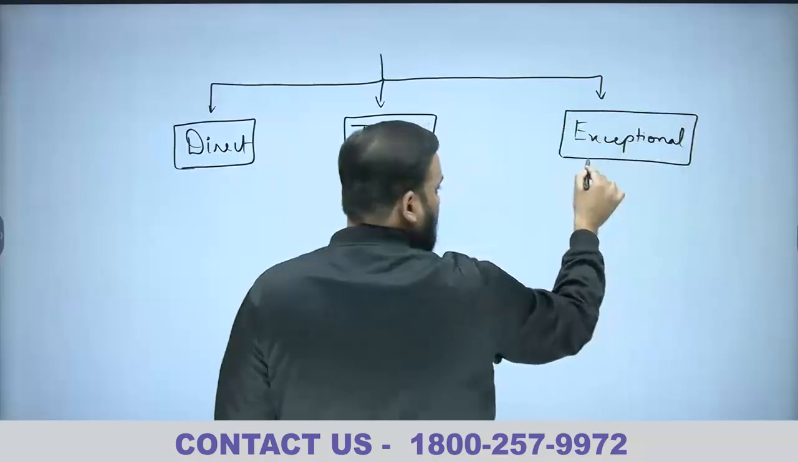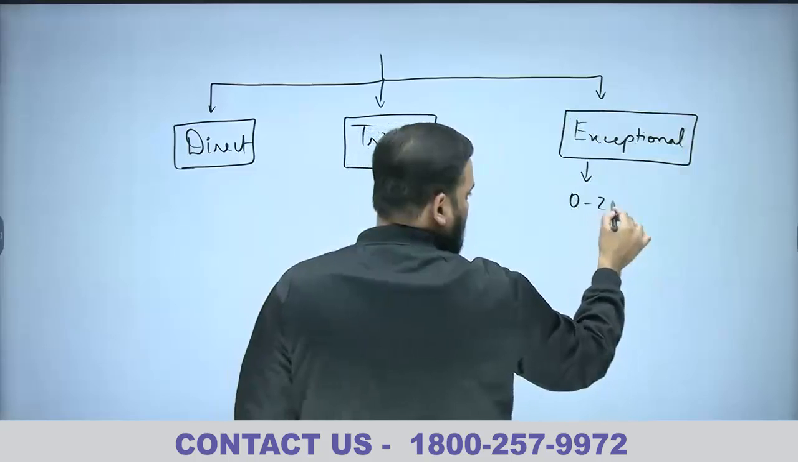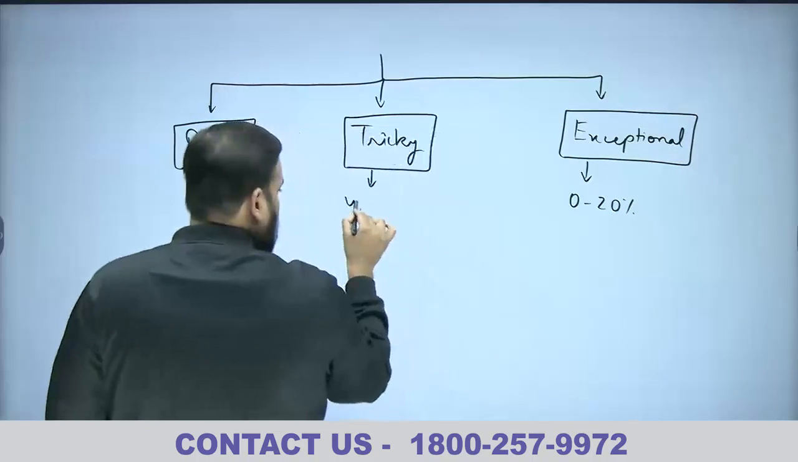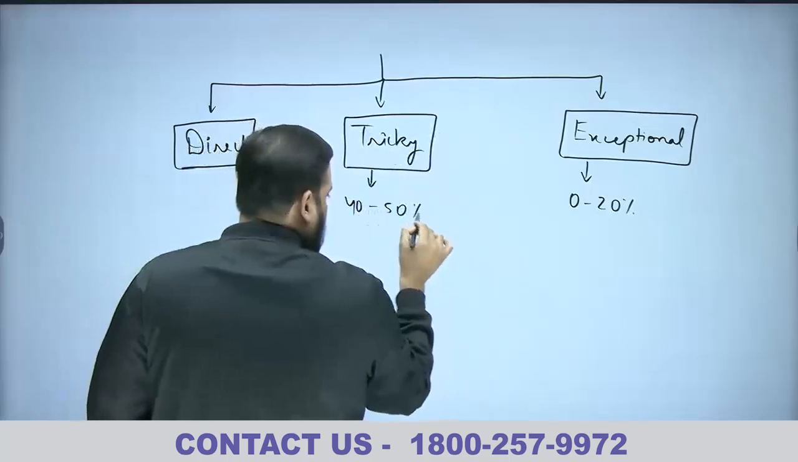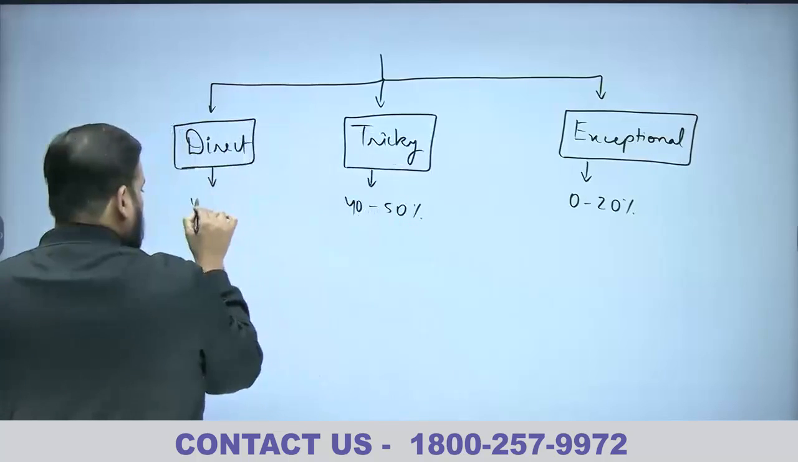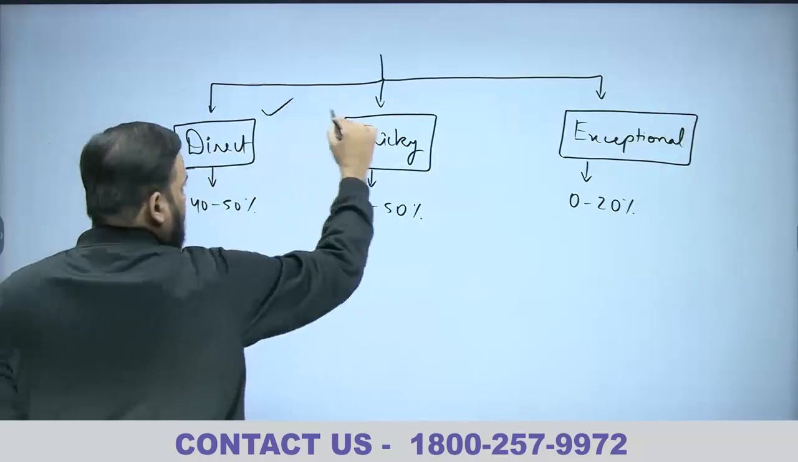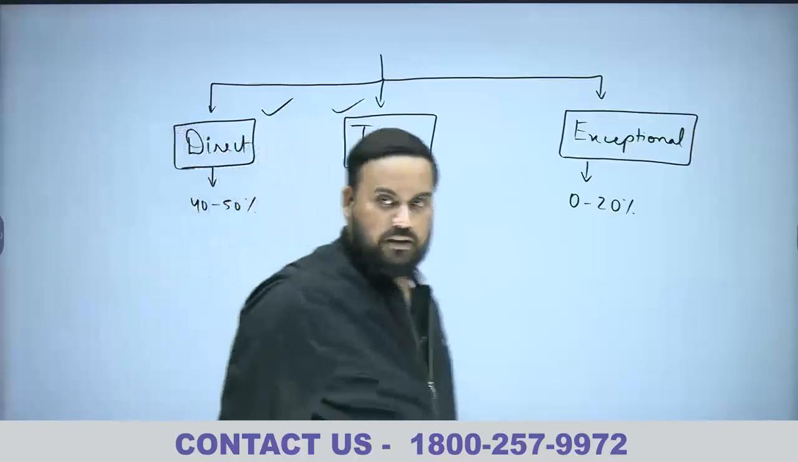And if you remember, I told you this is somewhere between 0 to 20%. This is between 40 to 50%, and this is also 40 to 50%. We know that these two areas dominate the paper of UPSC.